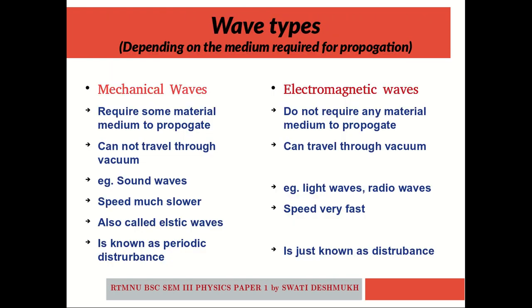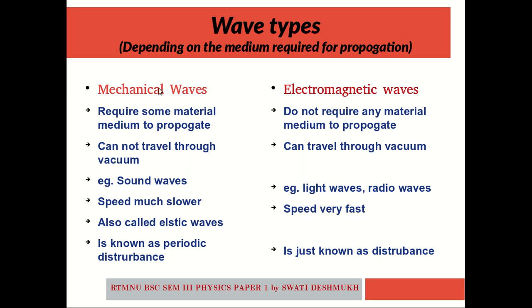There are various aspects by which we can classify a wave into different types. The very first aspect is related with the medium required for the propagation of wave. Depending on the medium required for propagation, a wave is classified into two types, that is mechanical wave and electromagnetic wave.